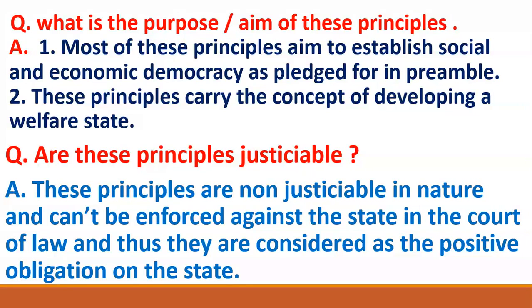A police state has very limited work to do. For example, the very basic work of the police state is to maintain law and order in the society and to secure the boundaries of the country. Its work is limited to law and order and securing the boundary of the country. But friends, the work of a welfare state is much broader. For example, we know that India is a welfare state.